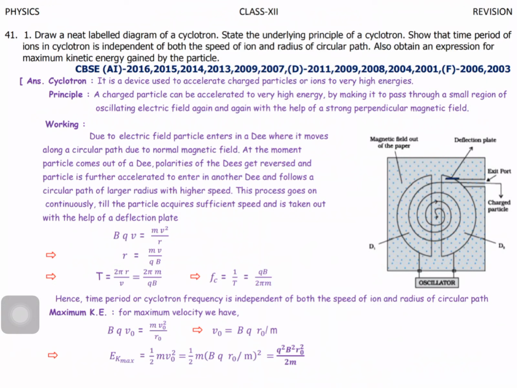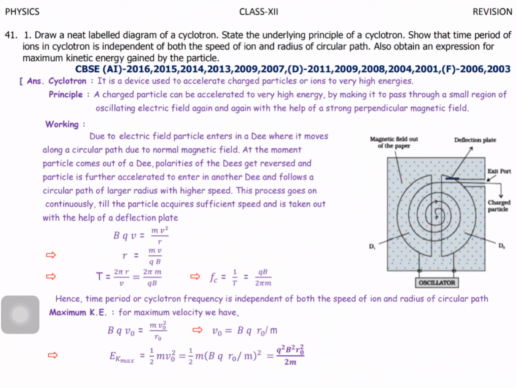mv by qB. Or we can write the time period, that is 2 pi r by v, which is equal to 2 pi m by qB. That is the time period. What's the frequency? Frequency is nothing but the reciprocal of the time period, that is 1 by T. You can write the equation as qB by 2 pi m. Hence the time period or cyclotron frequency is independent of both the speed of ions and the radius of the circular path.